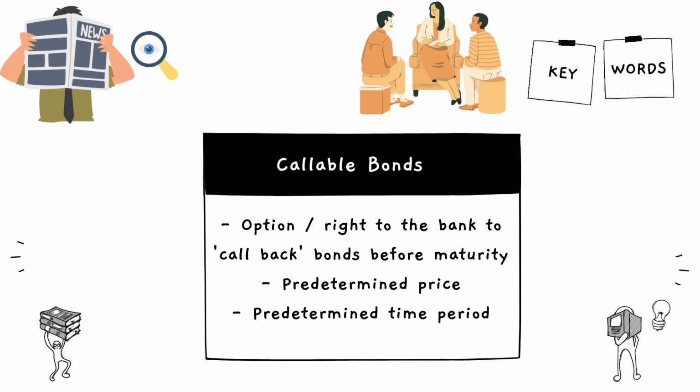But remember, this is only an option to the bank. It is not an obligation. So the bank can decide to not call back its bonds also. If a bank is in some financial trouble, it will not call back its bonds. This is what happened in the case of Yes Bank.